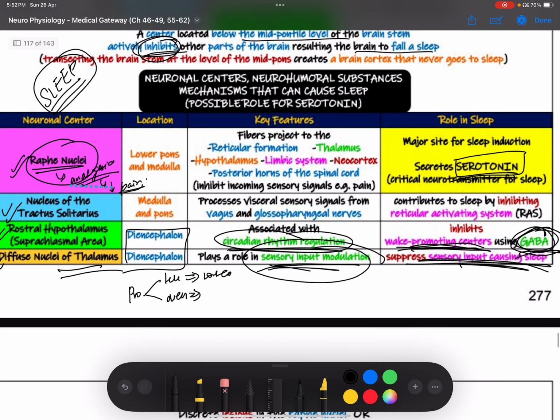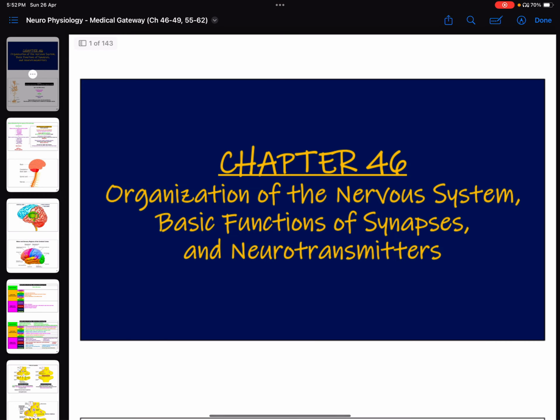Raphe nucleus, my favorite, very easy, it's in the pons and medulla area. Same with this, the medulla and pons area.